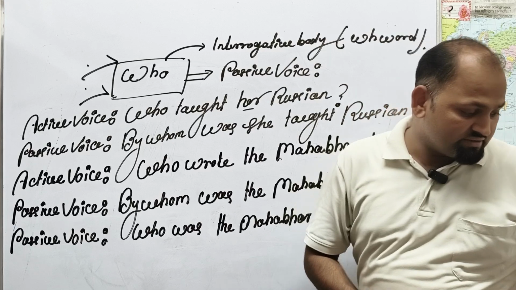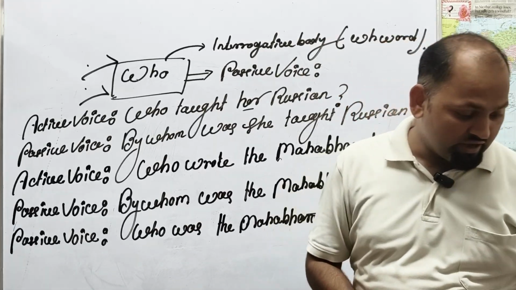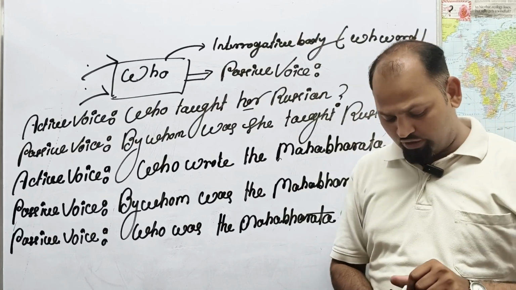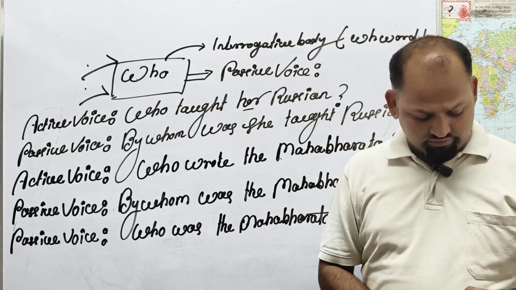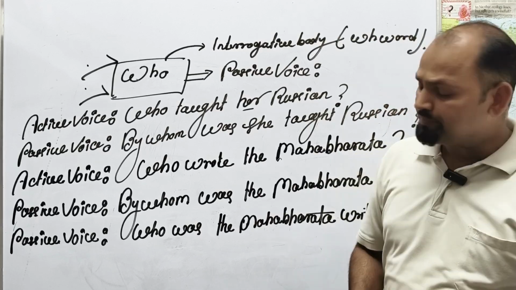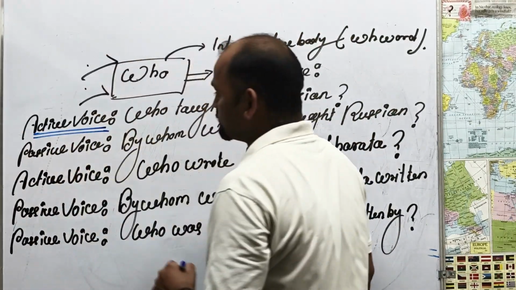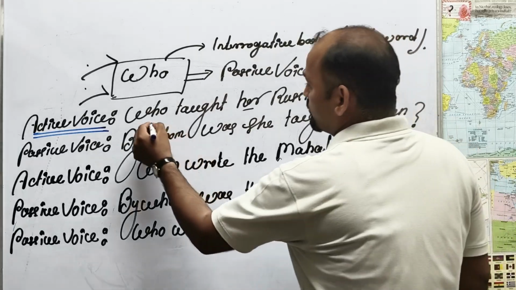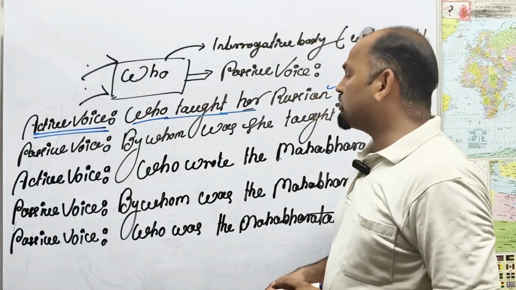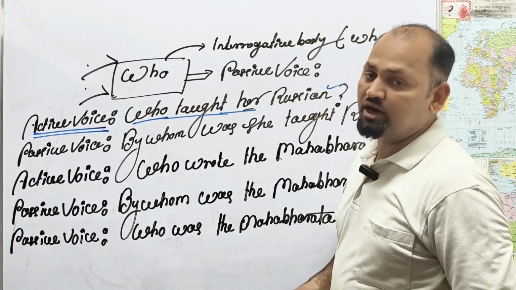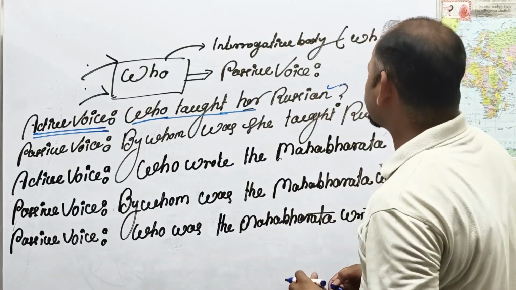Today in this lesson, I will teach you how to change into passive voice. Look here. In this sentence, this is an example of active voice: "Who taught her Russian?" Who taught her Russian language? This is the interrogative statement.